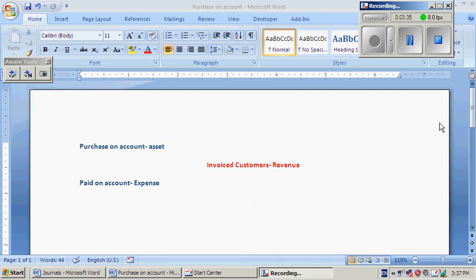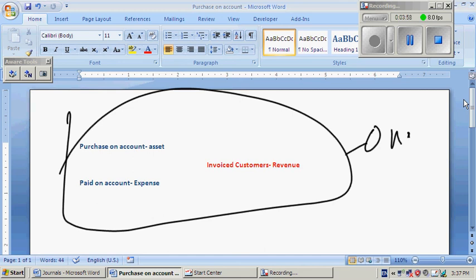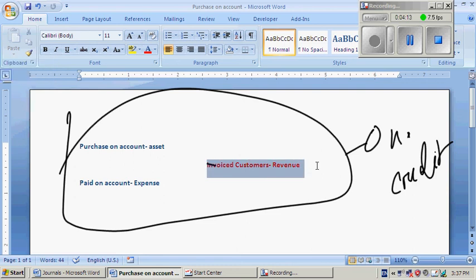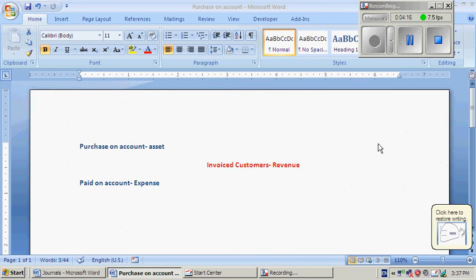Now, before starting doing journal entry, please remember these three things. If you see on the recording transaction, purchase on account, paid on account, invoice customer, bill customer, if you see transaction like that, you have to know these all happens on credit. These all are on credit. But if you see purchase on account, it means you purchase asset. If you see the paid on account, it means you paid expenses. But if you see invoice customers or bill to customers, it is revenue.